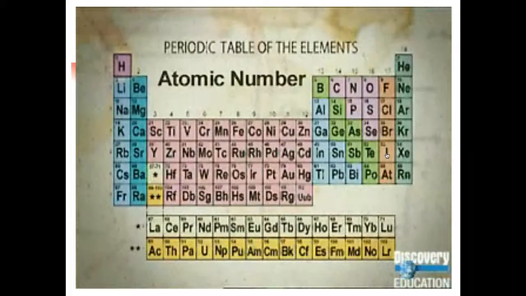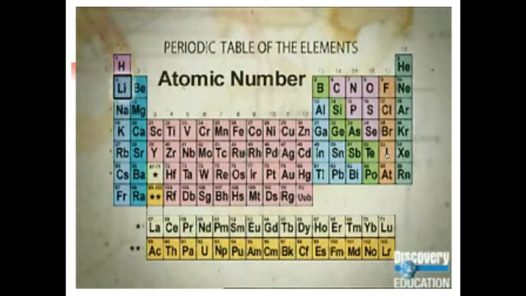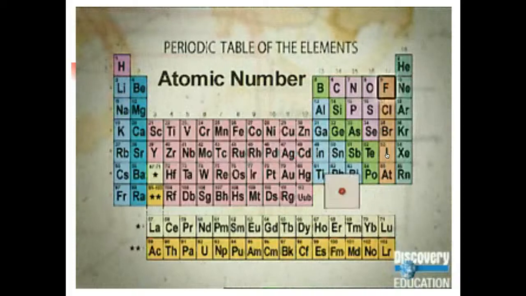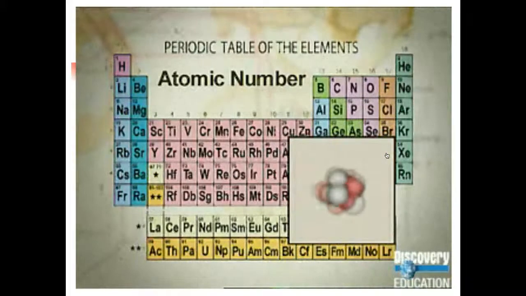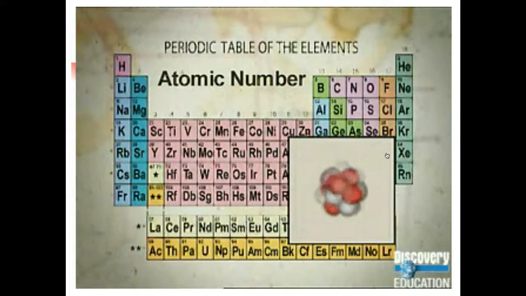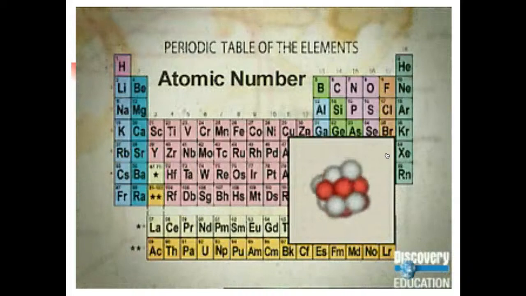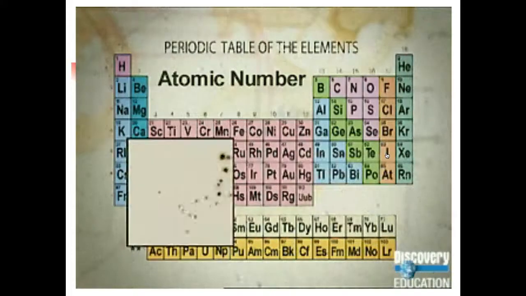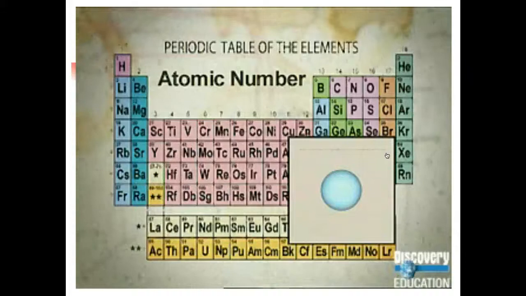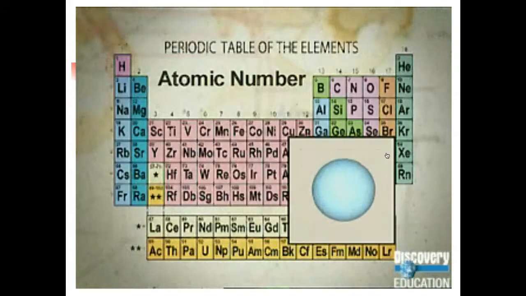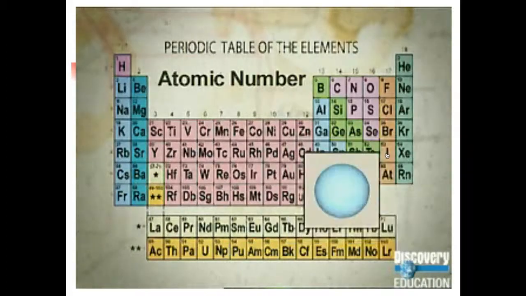Let's take a closer look at the periodic table. On the periodic table, the elements are listed in order of their atomic number. The atomic number represents the number of protons in an element's nucleus. In its normal or ground state, this nucleus is surrounded by an equal number of electrons. And as the atomic number increases, generally so does the size and mass of the atoms.